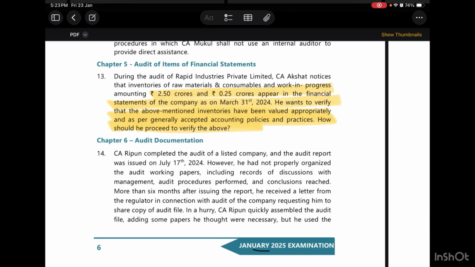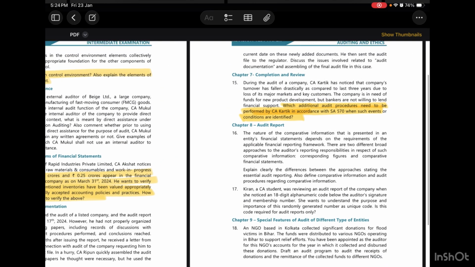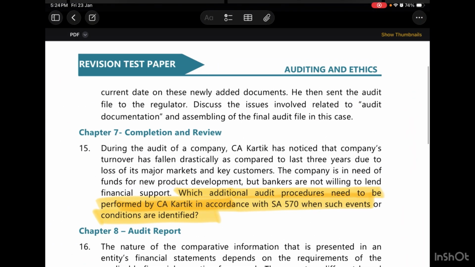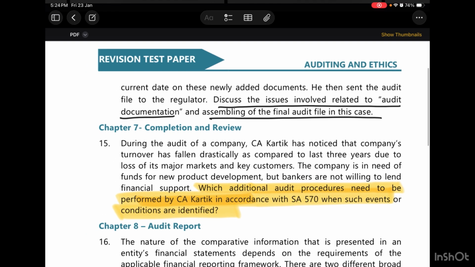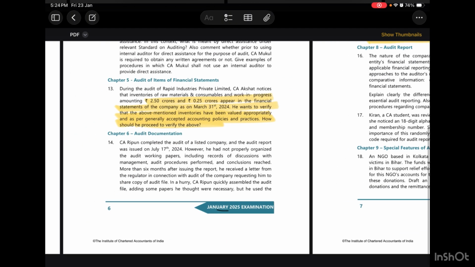Question number 14 from audit documentation. Now here we have been given, let's try to understand the last part of the question, that is: discuss the issues involved related to audit documentation and assembling of final audit file in this case. So we are mostly talking about the audit file and what the problems are in relation to audit documentation, which we'll understand after reading the full question.